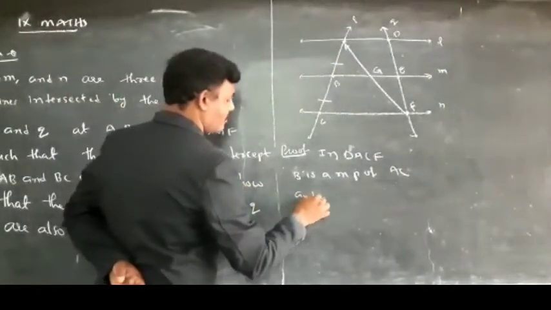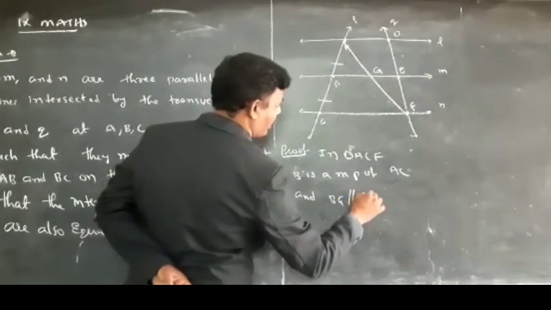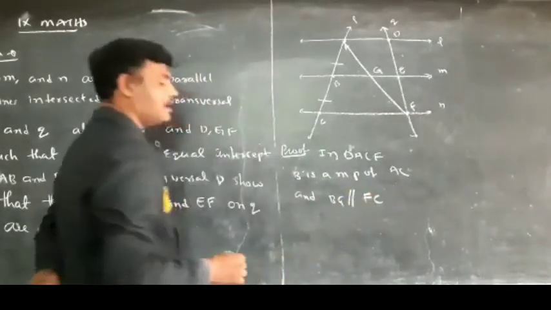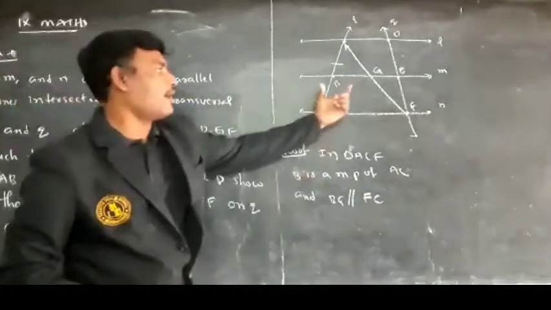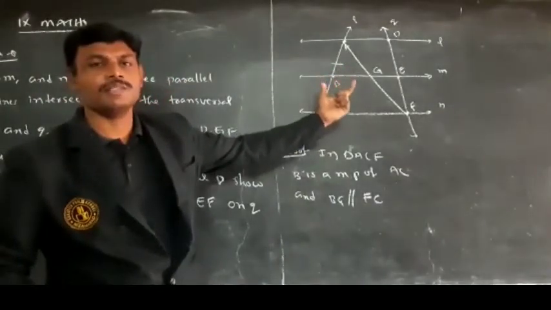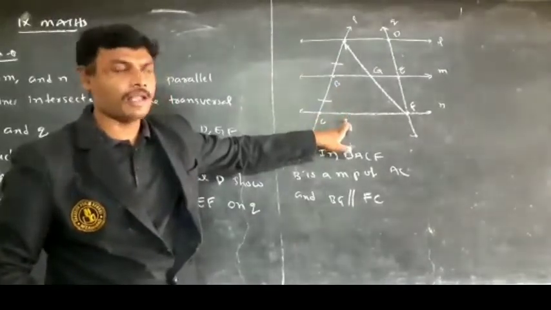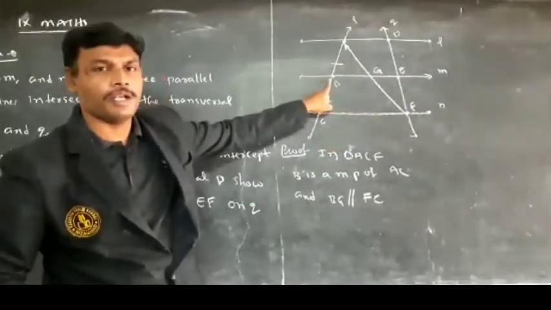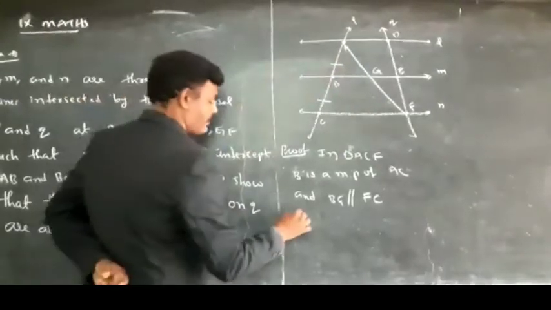And BG is parallel to FC. According to the midpoint theorem, the line joining the midpoints of two sides of a triangle is parallel to the third side. It means these lines are parallel and B is a midpoint. So G is also the midpoint of AF.